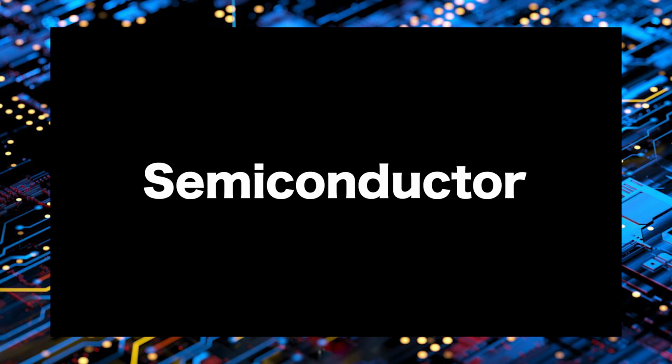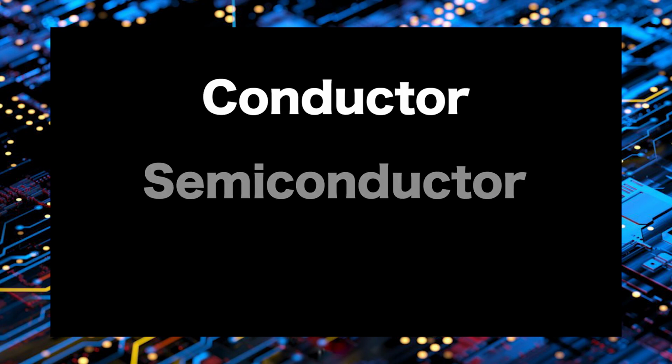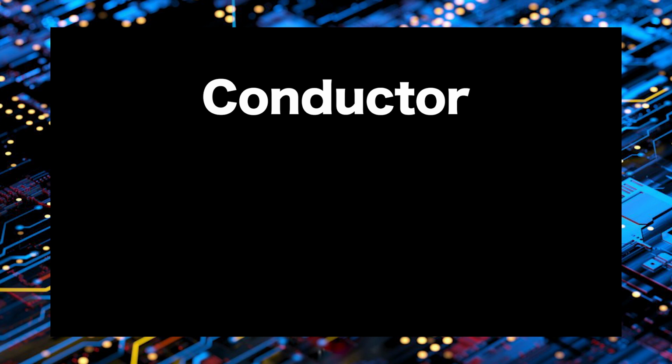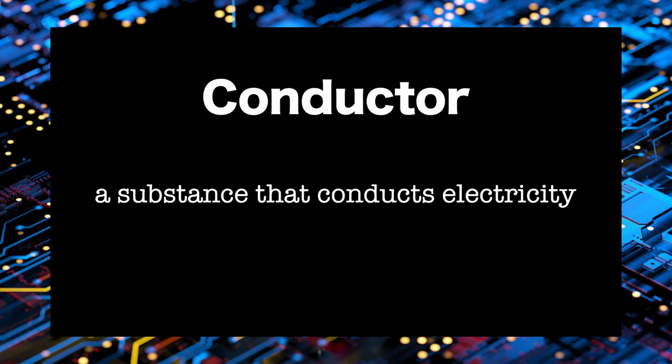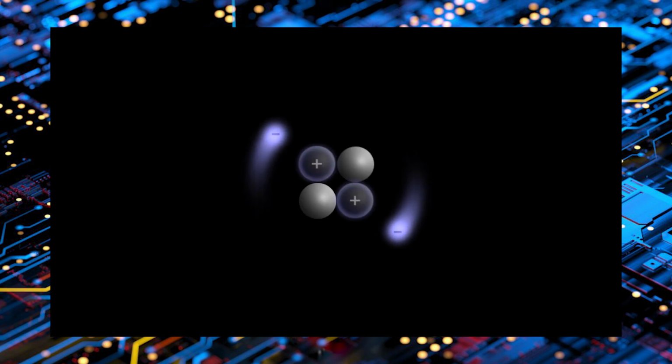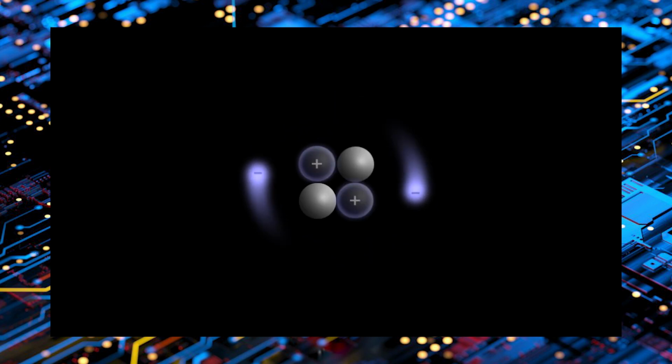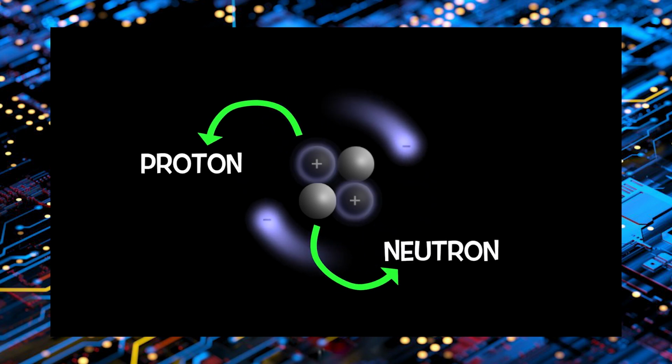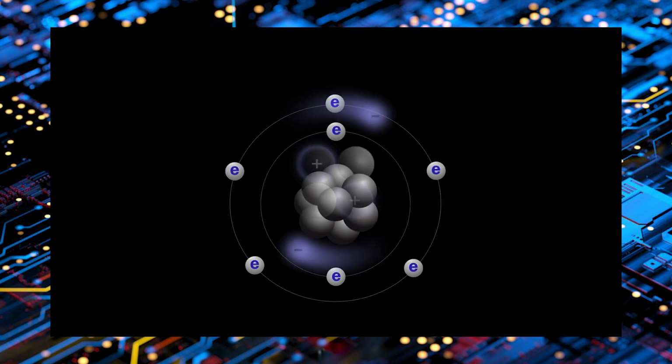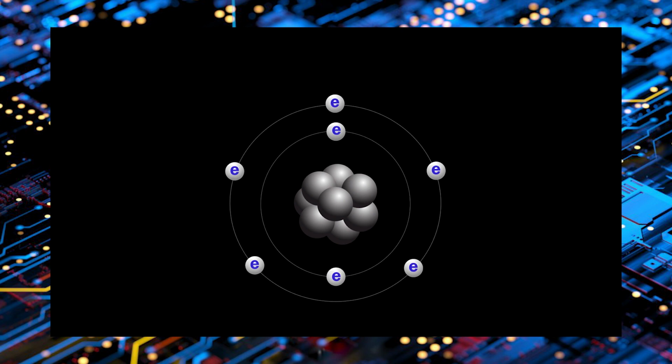Before we can talk about a semiconductor, first we need to know about a conductor and an insulator. A conductor, as its name implies, is a substance that conducts electricity. In order to conduct electricity, electrons need to move around because protons and neutrons are bound in the atomic nuclei. The electrons in the outermost shell of an atom are called valence electrons.